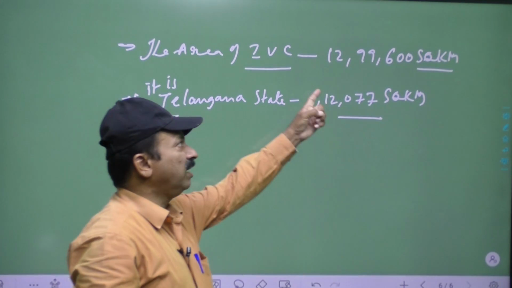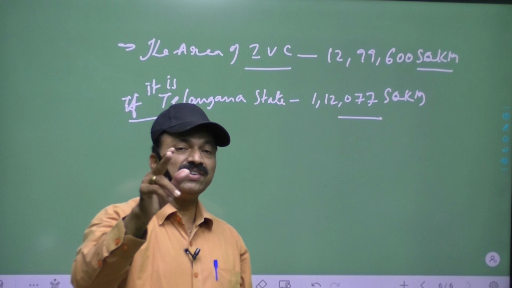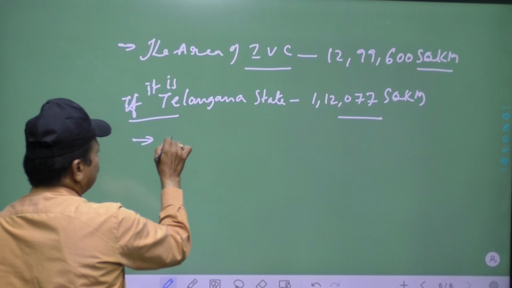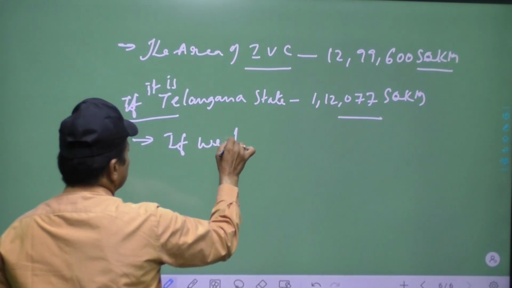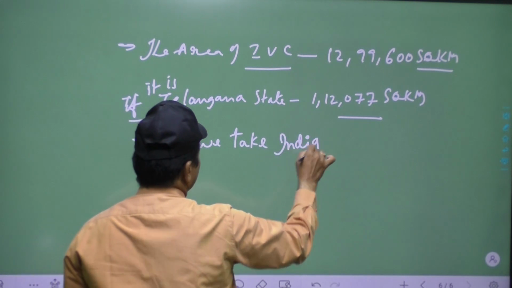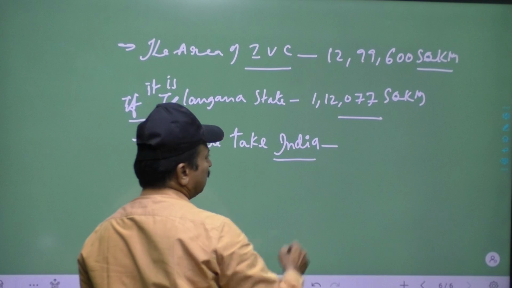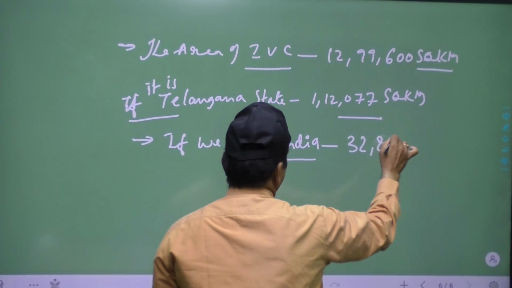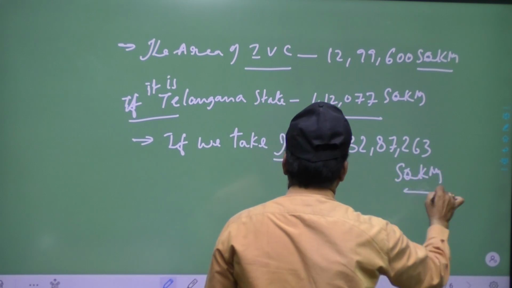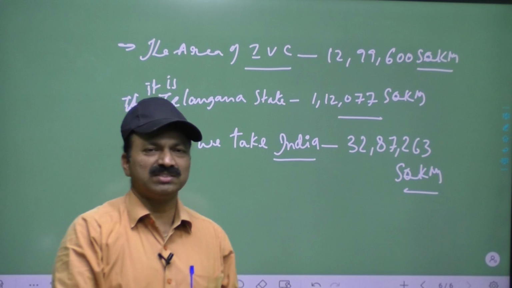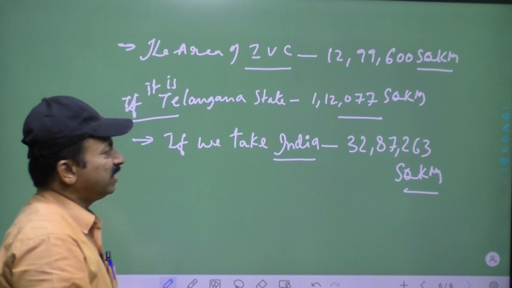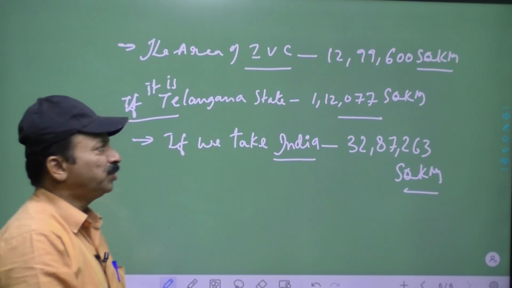In the same way, if we take present India, the present area of India is 32 lakh 87,263 square kilometers. If we take Hyderabad, it is 217 square kilometers. So you have to know each and everything, right? So the total area of IVC was 12,99,600 square kilometers during that time.